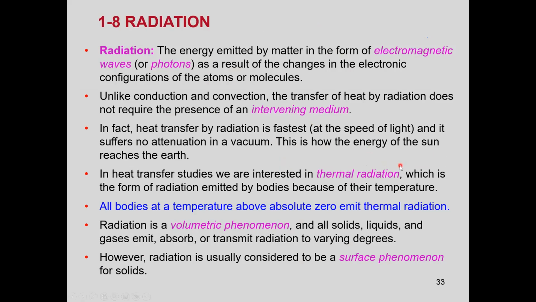So radiation doesn't require a medium. In vacuum, you have radiation. You don't have conduction or convection in vacuum or in space, but you have radiation. The solar heat comes to Earth by radiation, for example, solar energy. And all bodies at a temperature more than 0 emit thermal radiation. When the temperature of a body is more than 0 Kelvin, that means it emits thermal radiation.